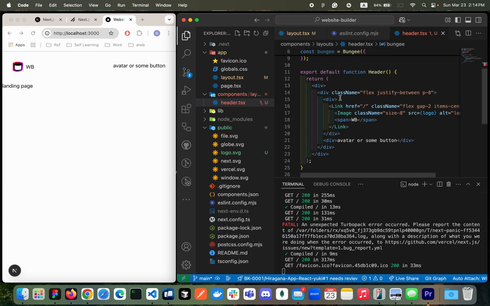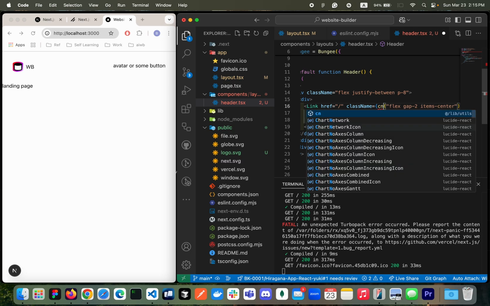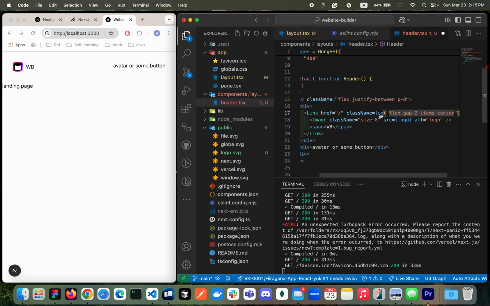So I'll be giving some styles to my link. We're gonna wrap it, and then we're gonna use the function called cn. Okay, so cn is a utility function that is built by shadcn.